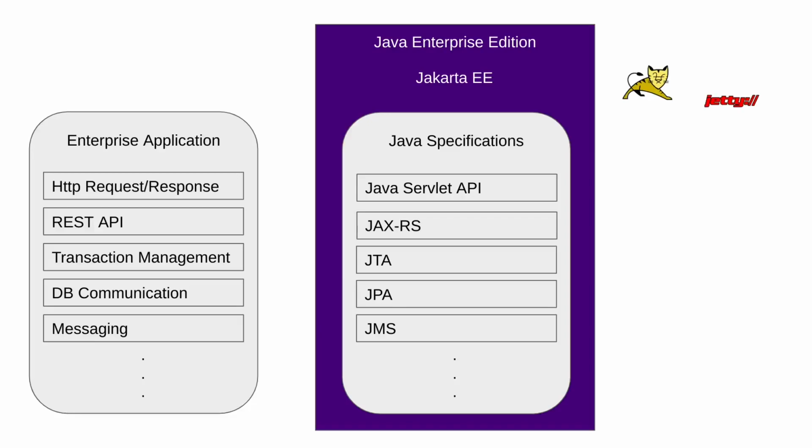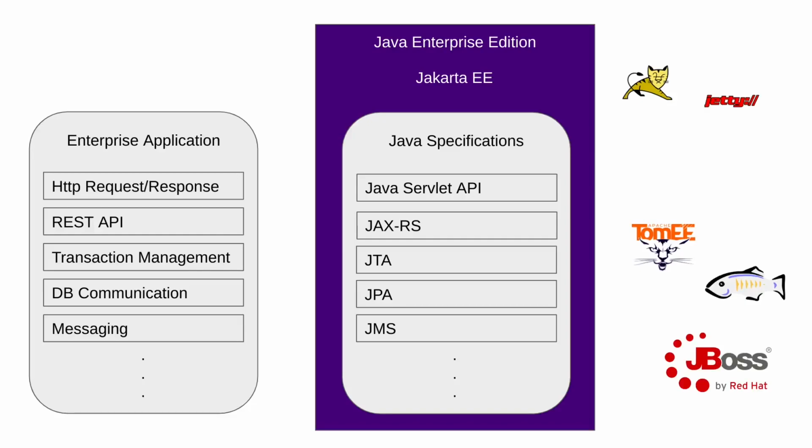But if you are using more advanced specifications, then you need a full-fledged enterprise application server like Glassfish or JBoss. To sum it all up, JakartaEE is a standard or a set of specifications that has to be implemented by Java supported application servers targeted at enterprise applications.